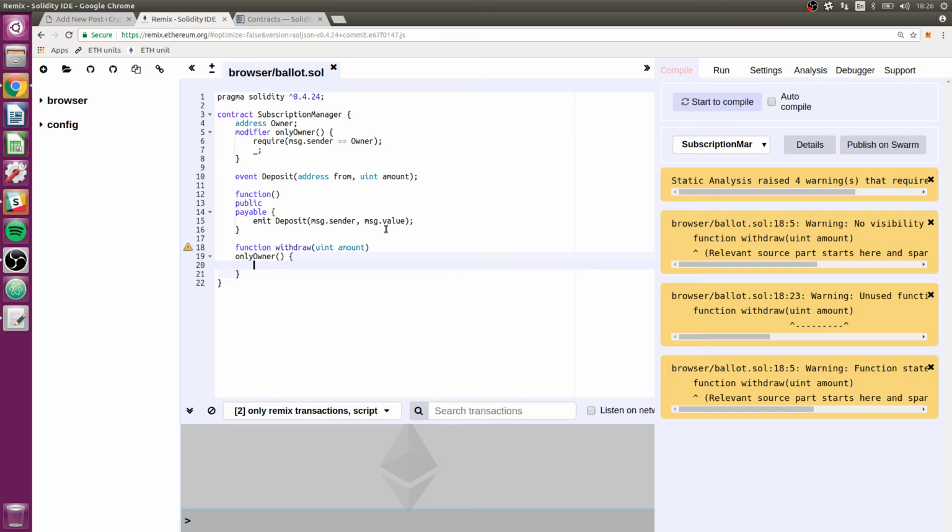Okay, and the code on this is going to be super simple. We're just going to say owner.transfer and then amount, just like that. And that's really all we need. If the user tries to withdraw more than is in the contract, this will just fail. And we could leave it like that. That would be sort of fine, although we could make it a little bit easier on the user.